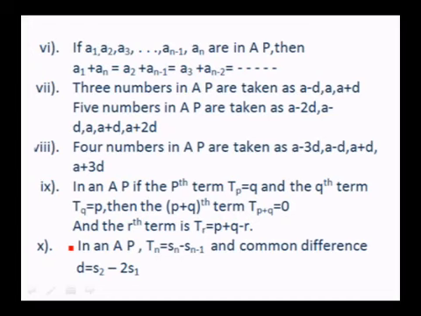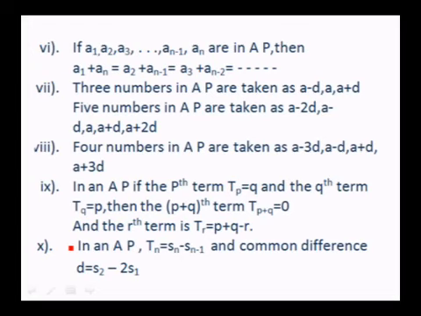If A1, A2, A3, etc., An are in AP, then A1 plus An is equal to A2 plus An minus 1 is equal to A3 plus An minus 2, etc. That means in an AP, if you add the first and the last term, it is the same as the sum of the second and the last but one term, and the third and the last but 2 term, like that. Suppose you have 1, 3, 5, 7. If you add 1 and 7, you get 8. If you add 3 and 5, you get 8, like that. So that is a property of an AP.